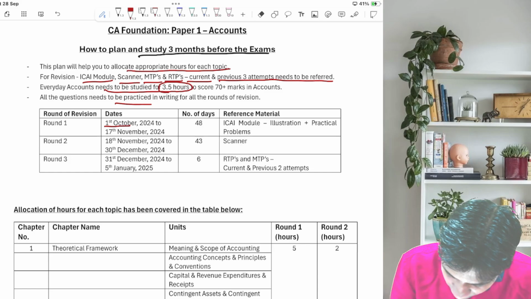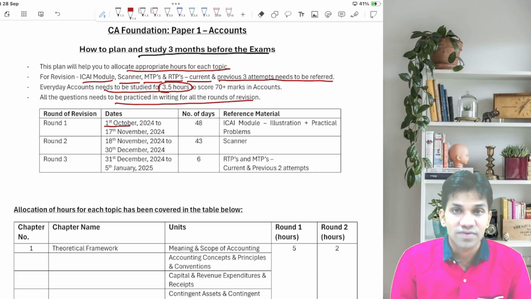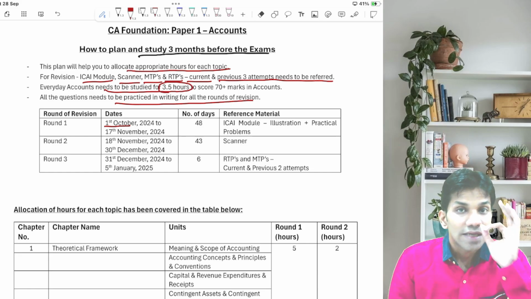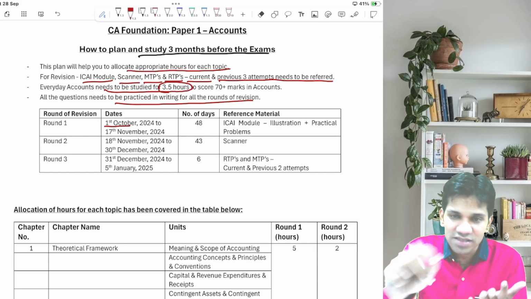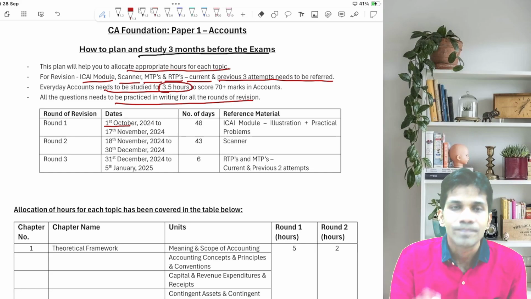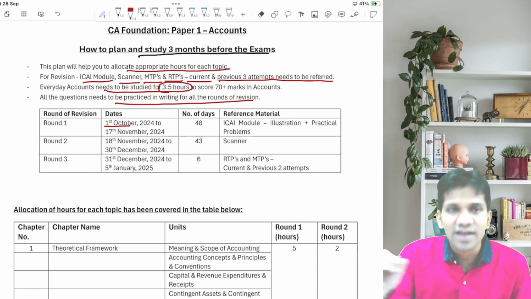All the questions need to be practiced in writing for all the rounds of revision. Now this is a very important line. Each and every question you need to solve in writing, not doing orally. Don't do like that. ऐसा मत कीजिए, सारे sums solve करके करिए.